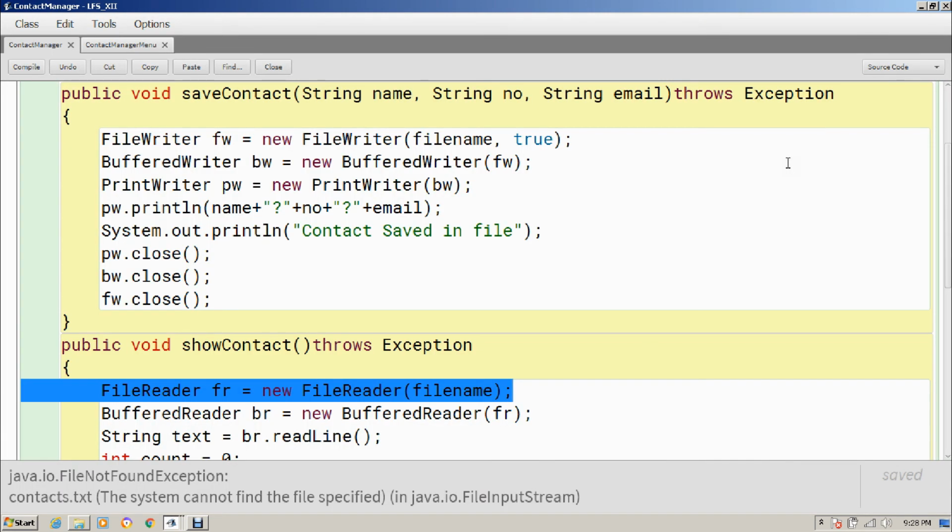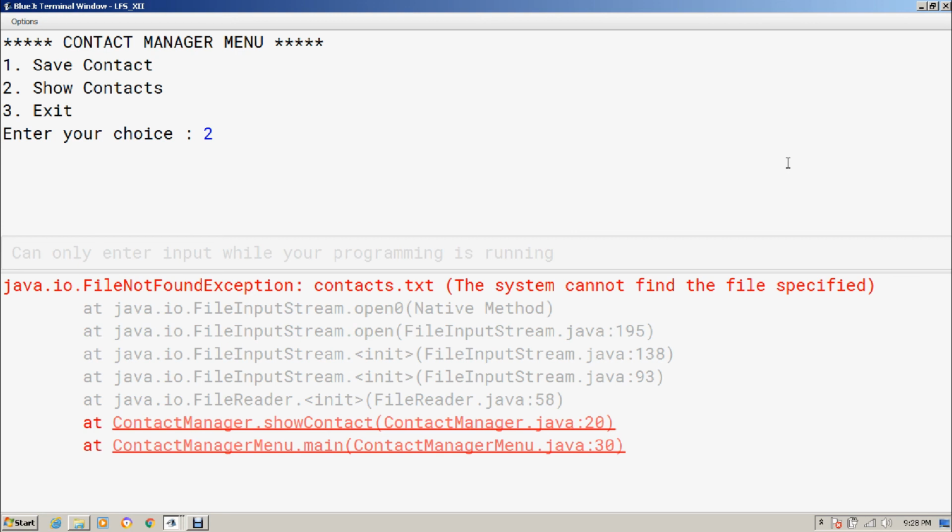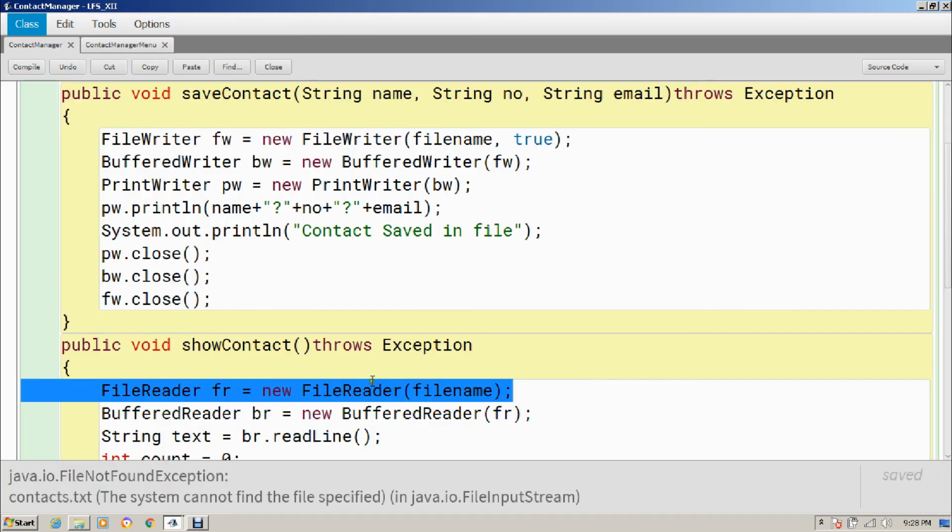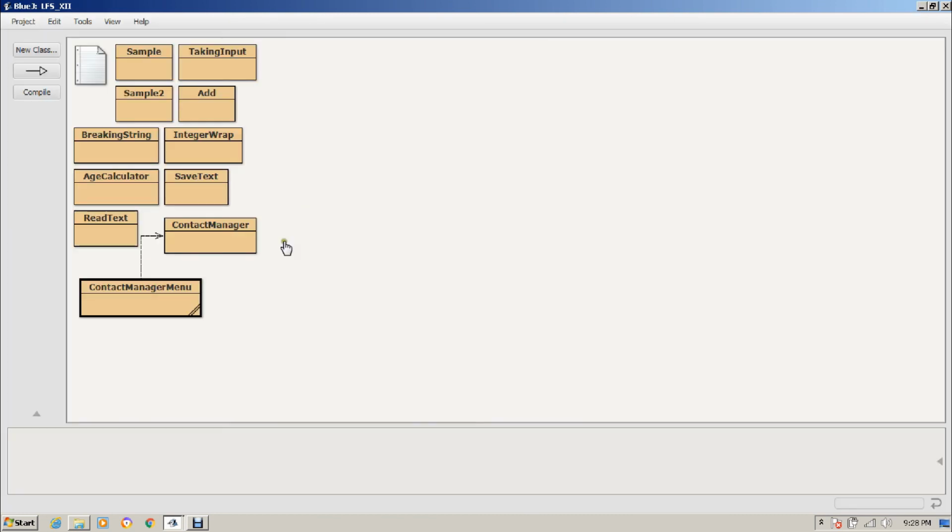It's showing file not found exception because the file is not created over there, if you remember, because for that I have to at least enter something in the file. So this you should handle here rather than throwing, but how to handle it I will tell you in the next video lecture.